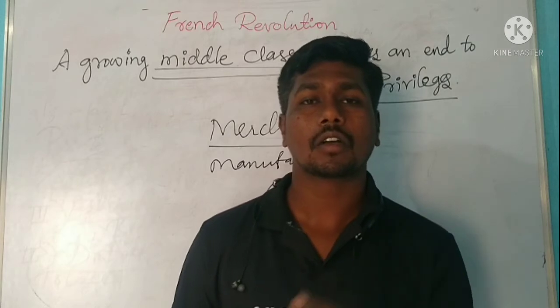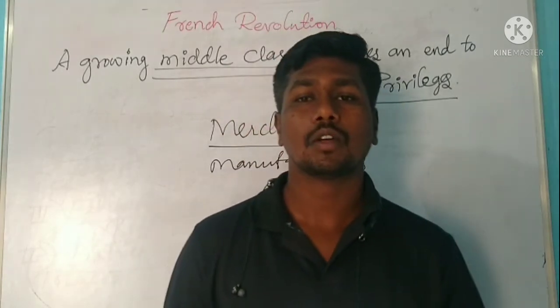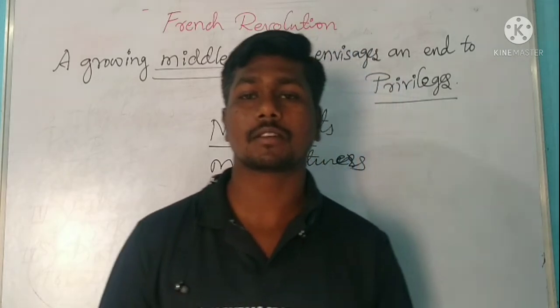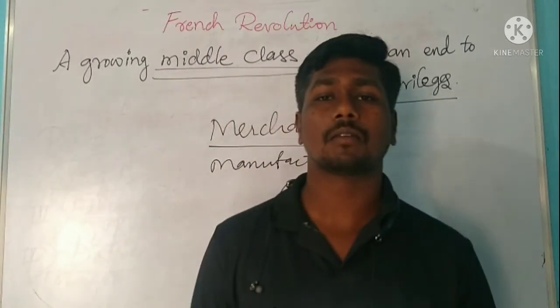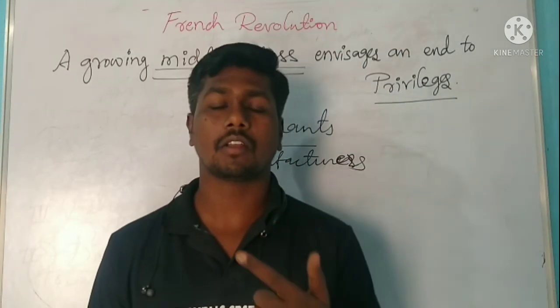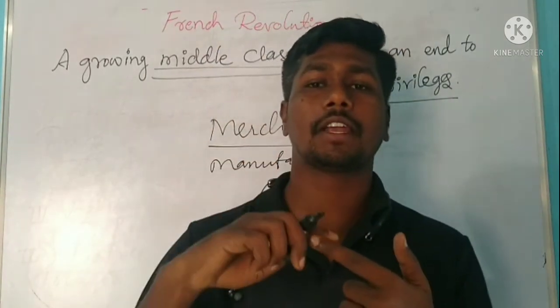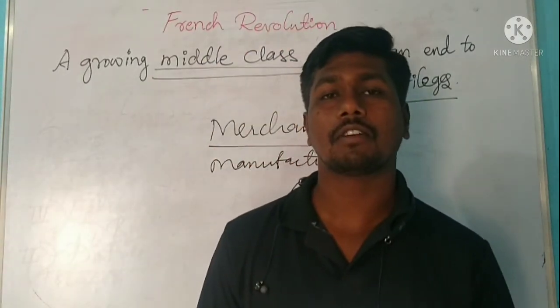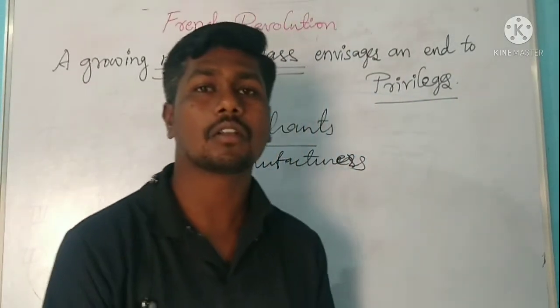Their thoughts were that society should be based on freedom and equal laws, and equal opportunities should be provided to all.